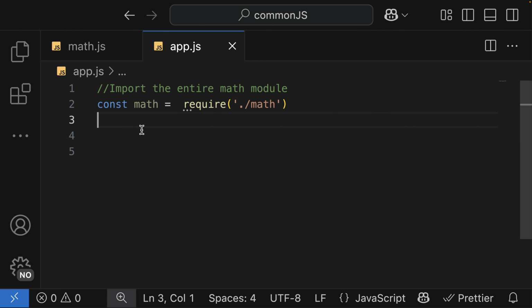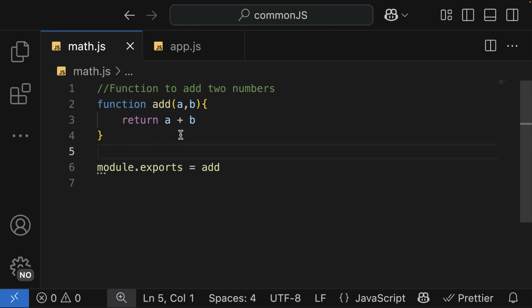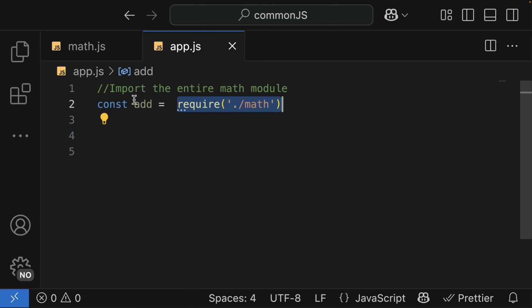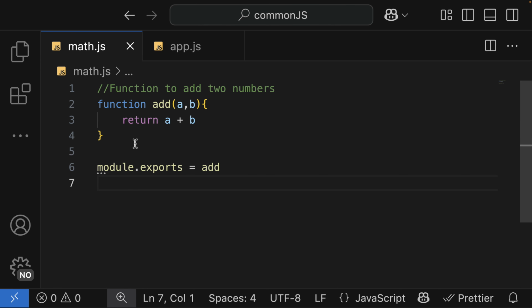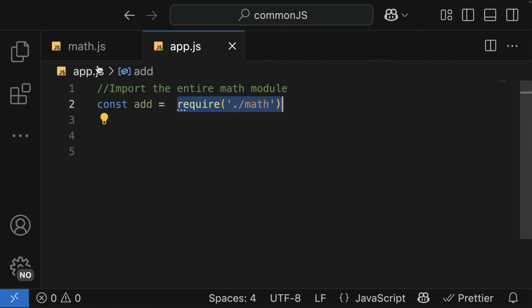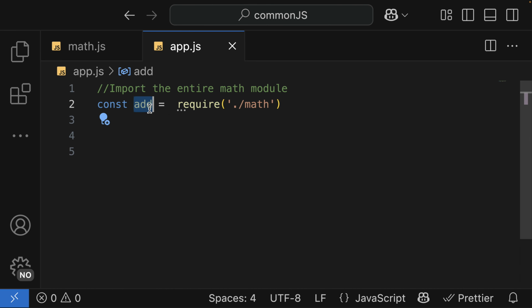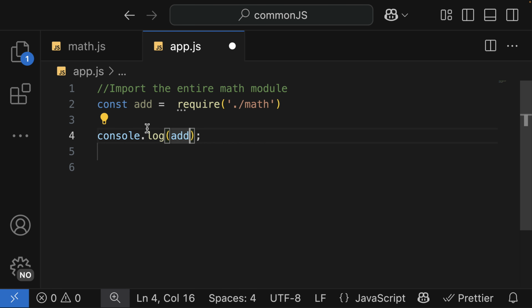So how are we going to use it? Note that what comes back from this is a function, which is add. So we can make it more meaningful by saying add function from this, which means that we are pulling the function that we are making global, as add, as a function call here. This means we are accessing what comes back from this file. In this case, we are exposing the add function. Therefore, I'm going to make it more meaningful by saying add. So now I'm going to log the add and then pass in two numbers, 1 and 2.